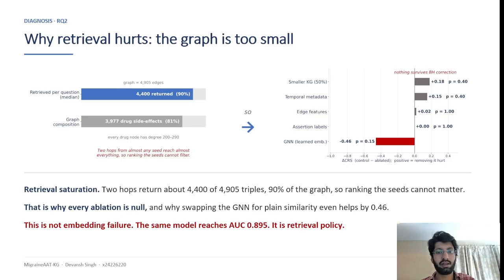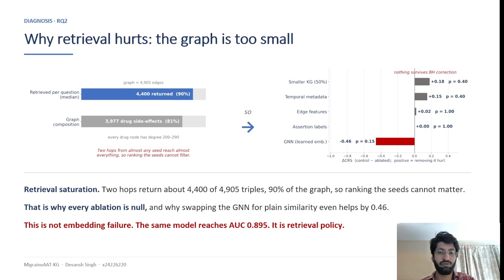On the left, 2-hop returns 4,400 facts out of 4,900, about 90% of the graph every time. Why? Because 81% of the edges are the drug side effect edges from the Hedinoid database. Every drug node connects to between 200 and 290 things, so the hop almost returns everything. On the right, that explains the ablation.